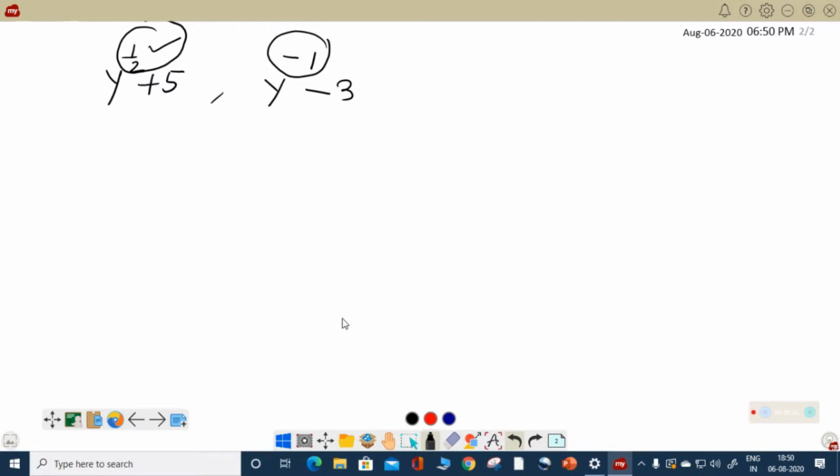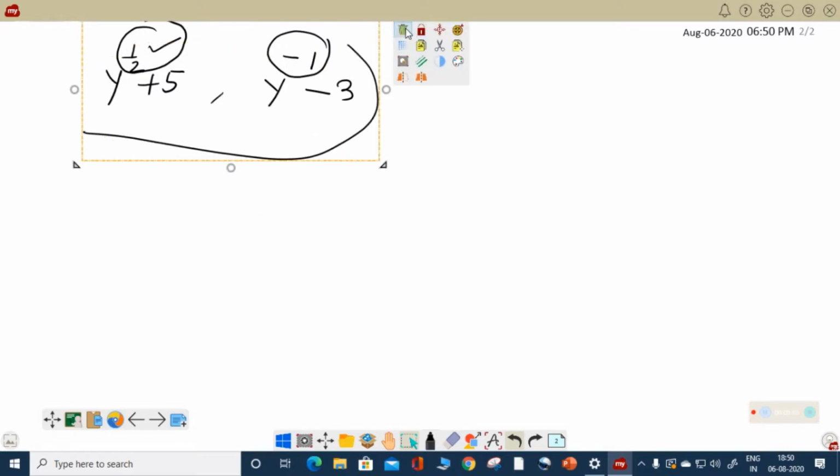Okay, so this is another basic thing you should remember in connection with polynomial: what can be named as polynomial and what can be categorized as polynomial. Okay, so that way it is.